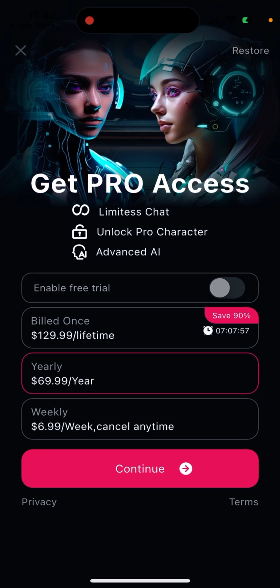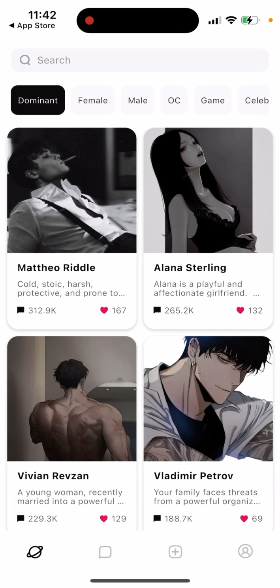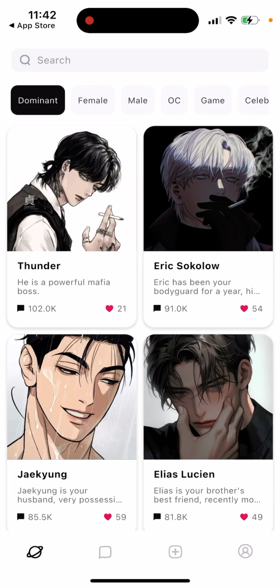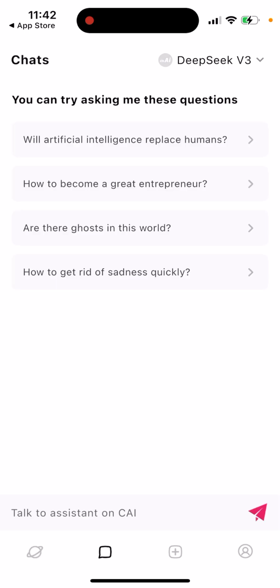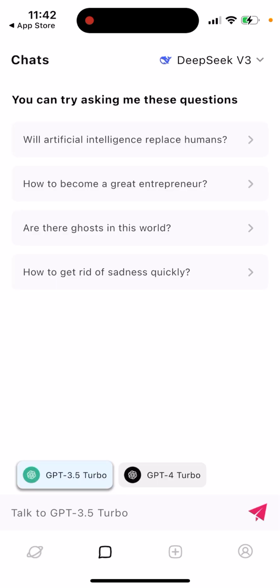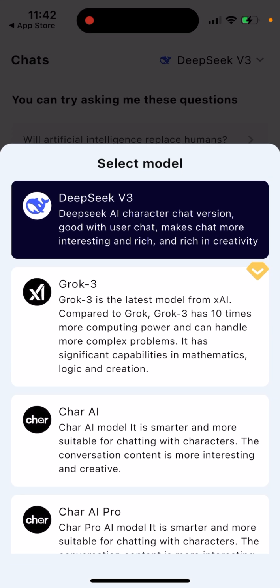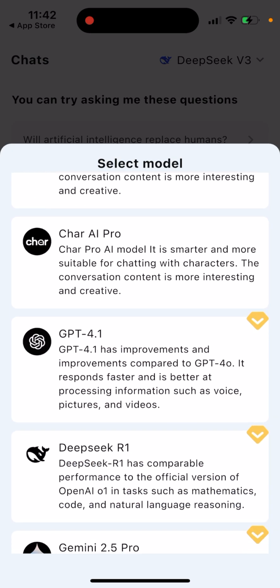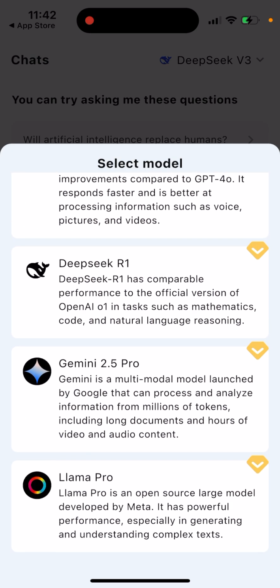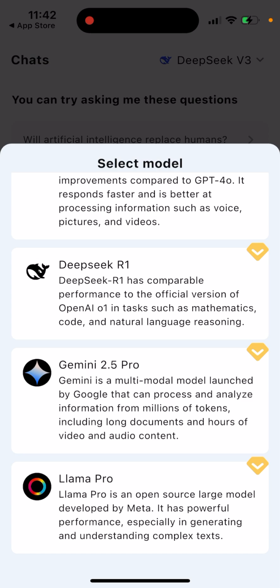And then you can see in here, you can see Pro Access. This is how it looks like. You can search by different categories. Then you can see different chats. You can select model: Grok 3, DeepSeek, Char AI Pro, GPT 4.1, Gemini, Llama Pro.